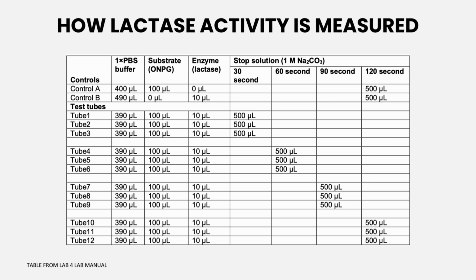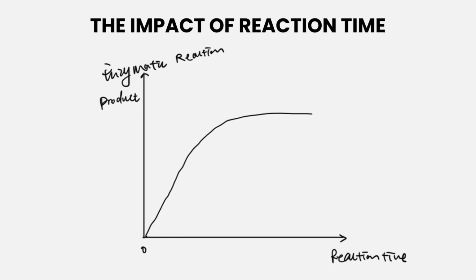This is how this experiment is designed. Firstly, we can see there's a control group, which is aimed to tell us that we need to have substrate and enzyme for this enzyme activity reaction to happen. And then there are four groups to measure different reaction times: 30 seconds, 60 seconds, 90 seconds, and also 120 seconds. Now, we got the impact of reaction time.